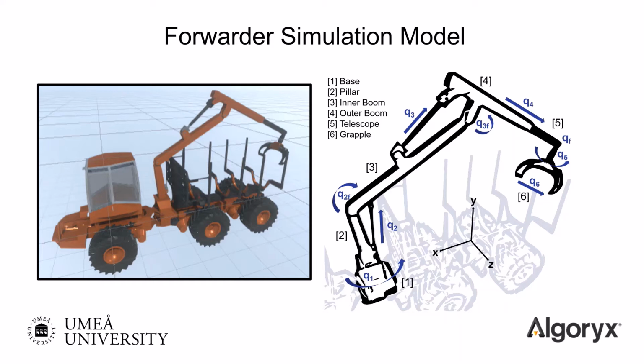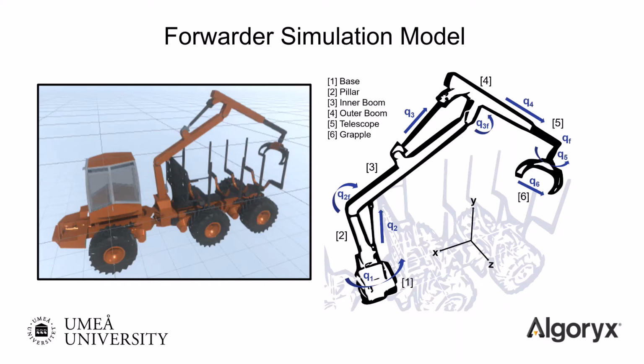Starting from the base, a revolute joint, Q1, controls the slewing motion of the crane. The motions of the inner and outer booms are controlled by 2 actuated prismatic joints, Q2 and Q3, each representing a hydraulic cylinder. The telescope, Q4, can extend and retract along its axis and is controlled by a motorized prismatic joint. Finally, a revolute joint controls the orientation of the grapple along the rotator axis, and a prismatic joint controls the opening-closing motion of the grapple. This corresponds to 6 actuated degrees of freedom.